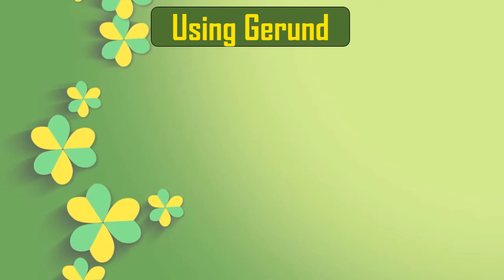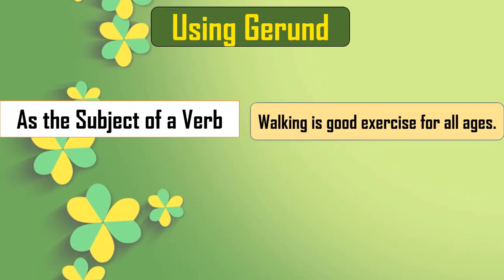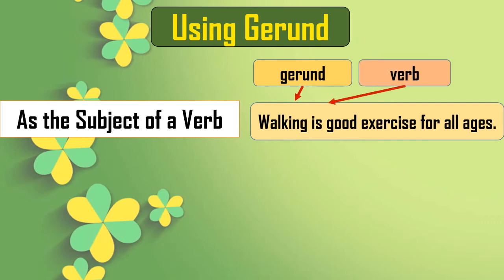We will see some more uses of gerund. We have seen just now the subject of a verb. Walking is a good exercise for all ages. Now here gerund is walking. You know how to identify gerund from a sentence now. And verb is easier. Okay. So here it is acting as a subject of a verb.